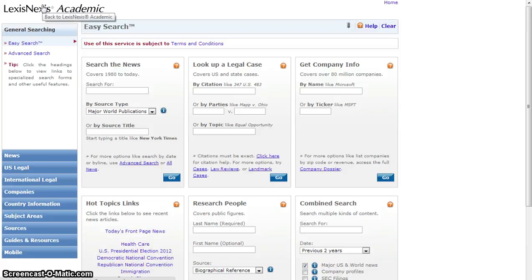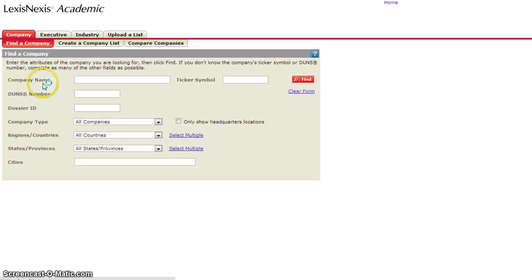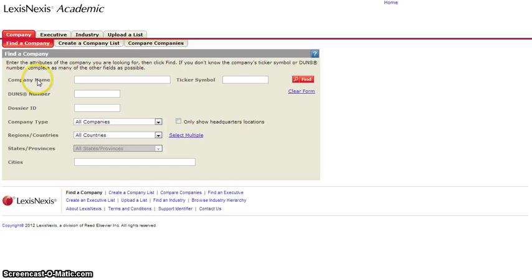If we return to our home page, we can begin to focus on the Company tab. We'll click on Company Dossier, where we can enter the name of a company or the ticker symbol. If you have these ID numbers, you can also use them to look up a specific company. To refine your search, you can also add what type of company it is or where the company is from. For our example, we will look up Gannett.